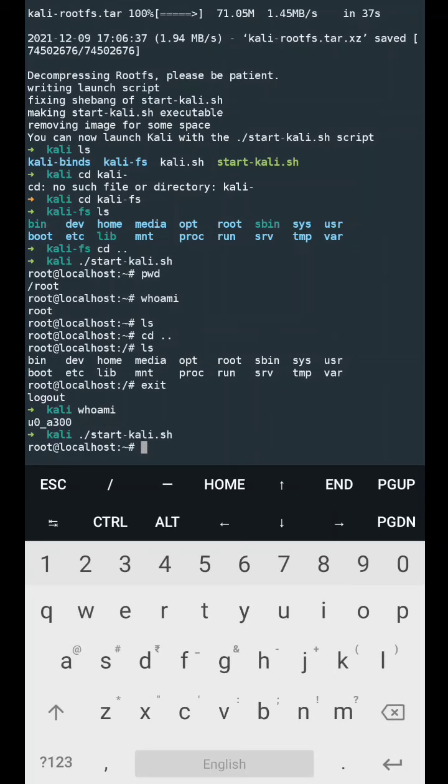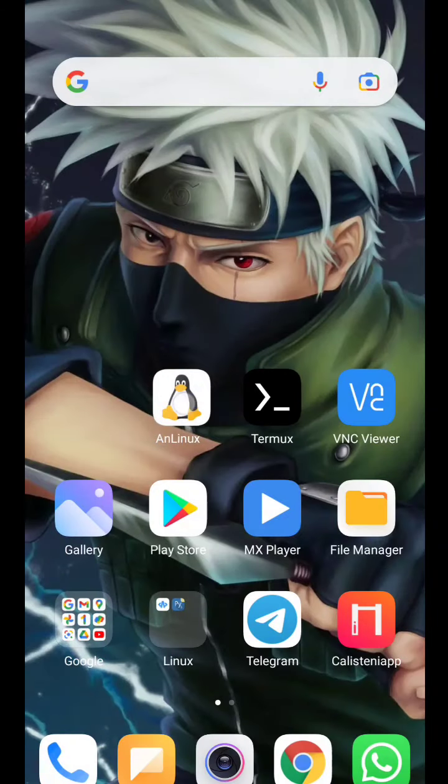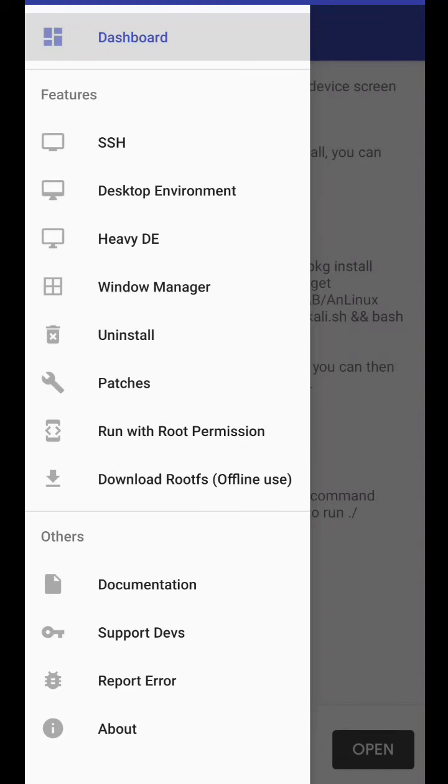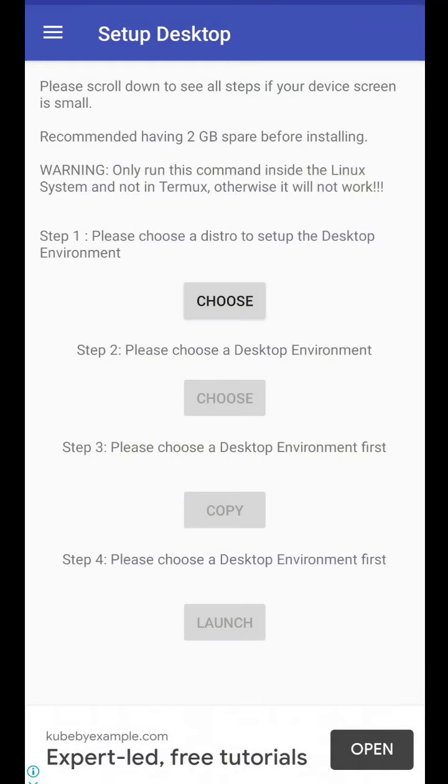Now we also want to install its desktop environment. Now for doing that, we'll again have to go back to the Linux app. Now you will go to this options menu, and then you can see that there are further options here. You can get a desktop environment or get a heavy desktop environment. In desktop environment you will get normal basic files and basic graphics, whereas in heavy desktop environment you will get better graphics and more programs already inside it, but it will be of large size. So we are going to go with desktop environment. If you want to go with heavy, it's your choice. You can go, nothing is going to change, the process will remain the same.